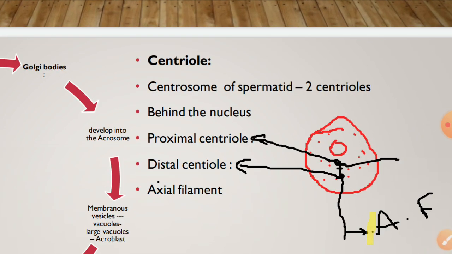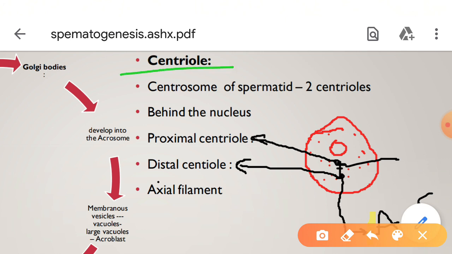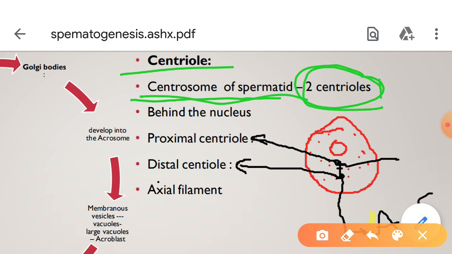Next one, the centriole. The centrosome of the spermatid contains two centrioles: the proximal centriole and the distal centriole.